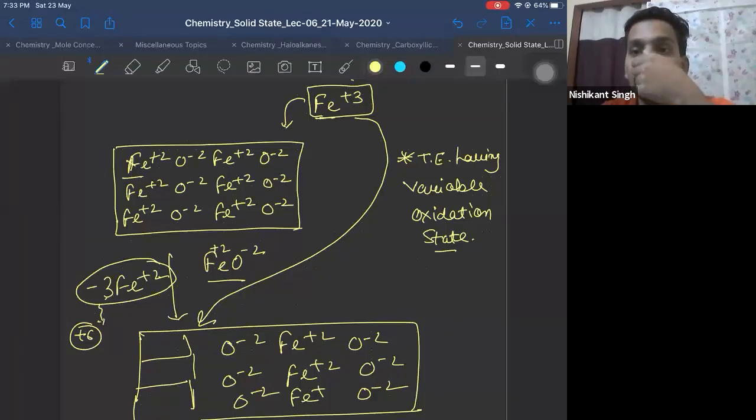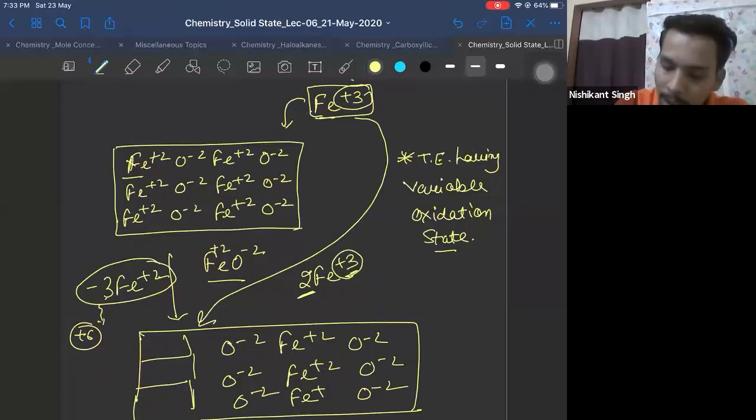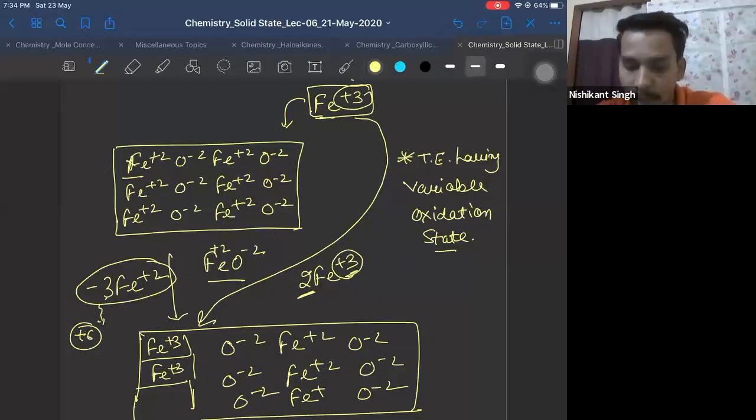But +6 charge can be brought by how many Fe plus 3? 2 Fe plus 3 will only come. Because 2 Fe plus 3 will carry how much charge? 1 carries +3, 2 will carry +6. So 1 Fe plus 3 will come and sit here. 1 Fe plus 3 will come and sit here. Charge is balanced. +6 had gone outside. +6 has come inside. Charge is balanced.